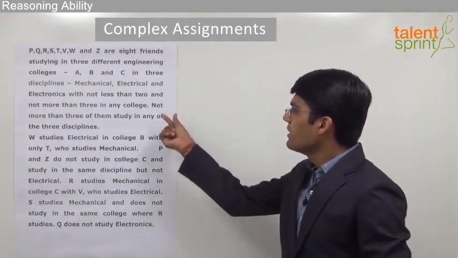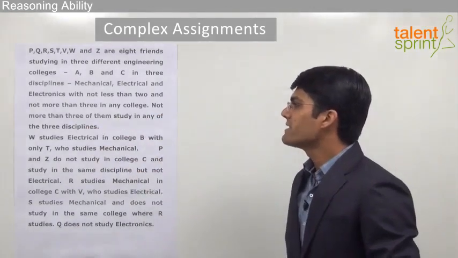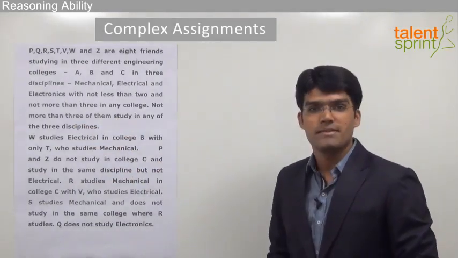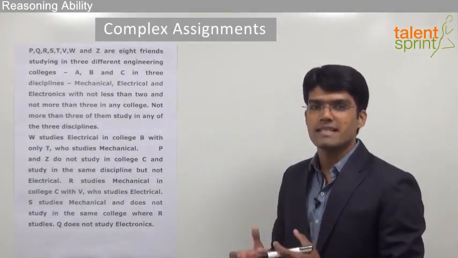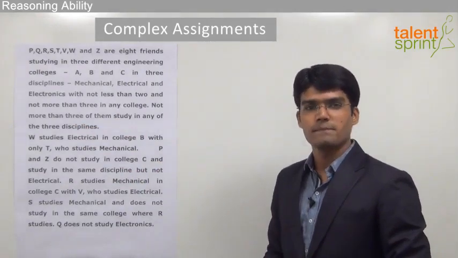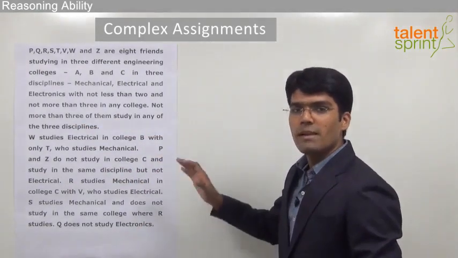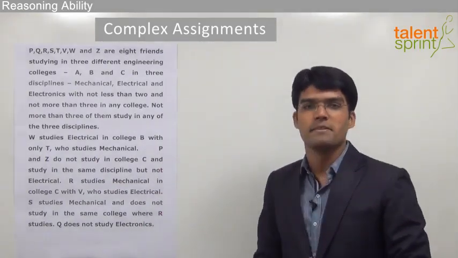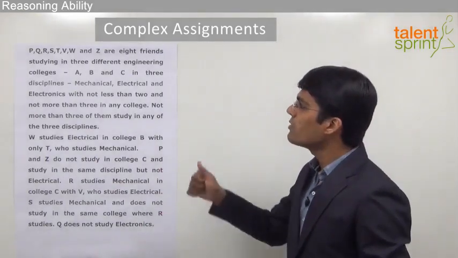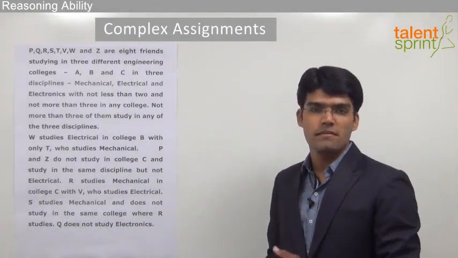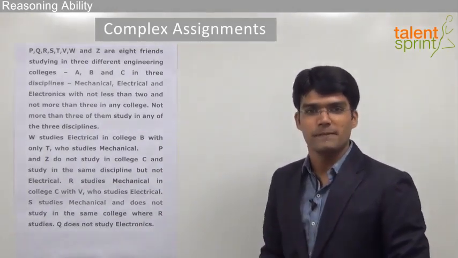The next point is not more than 3 of them study in any of the 3 disciplines. So for each of the disciplines, the maximum number of students will be 3. Now after this, some information is given to us with the help of which we are supposed to complete the assignment. That is, we have to find out each of these persons studies in which college and in which discipline.